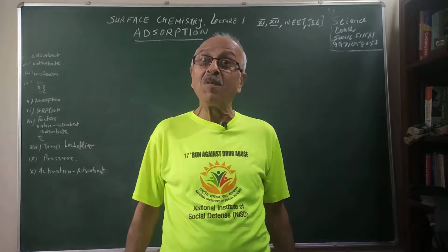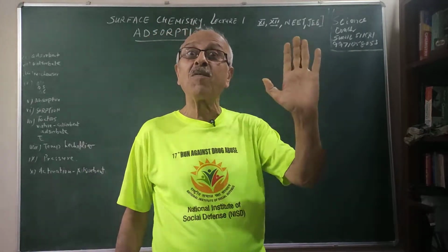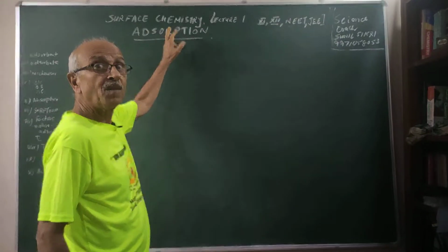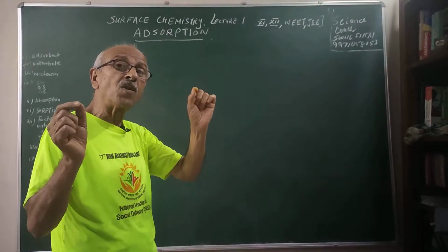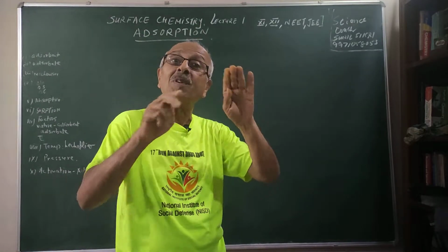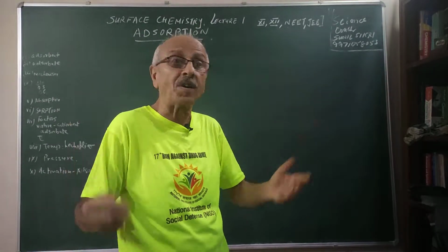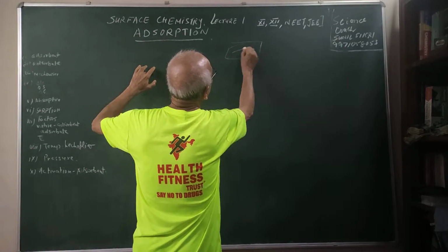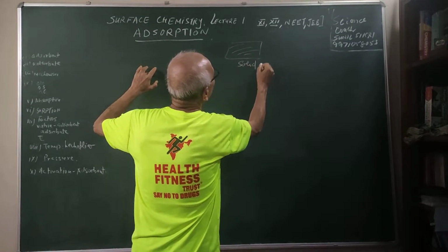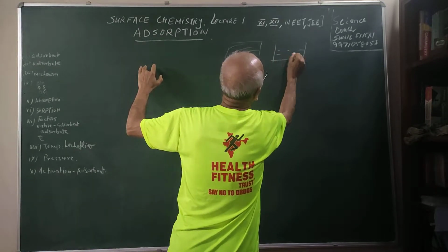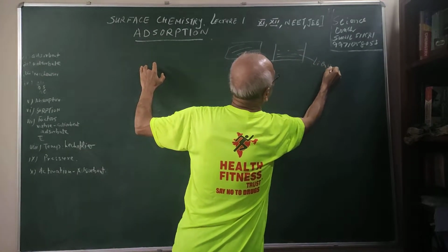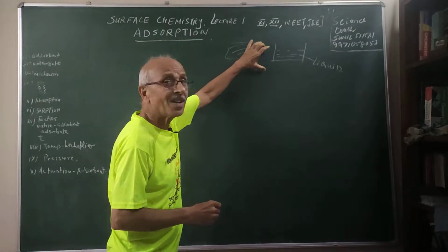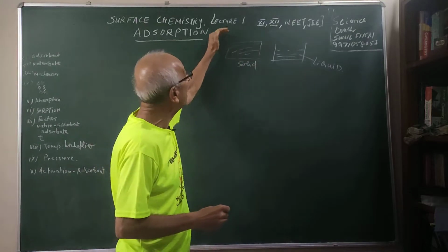Now I am coming to another important chapter of chemistry, surface chemistry. What do you mean by surface chemistry? We are talking of the reactions or the chemistry at the surface. Surface of what? If I consider this is a solid, or here I have a liquid, we are talking of chemistry on the surface. Something is going to happen on the surface.